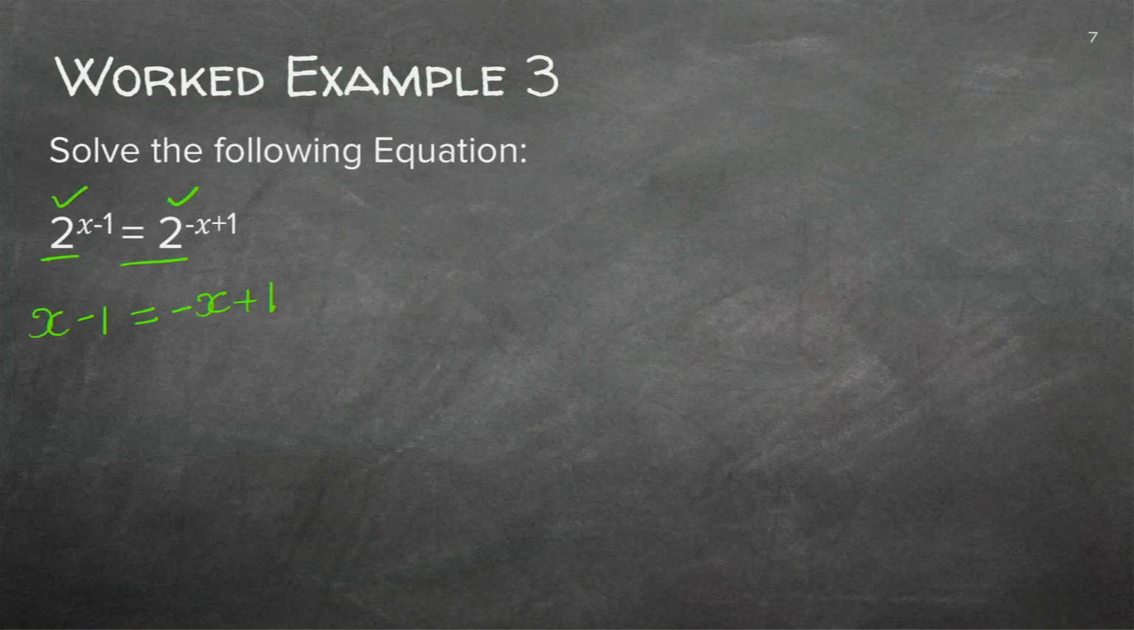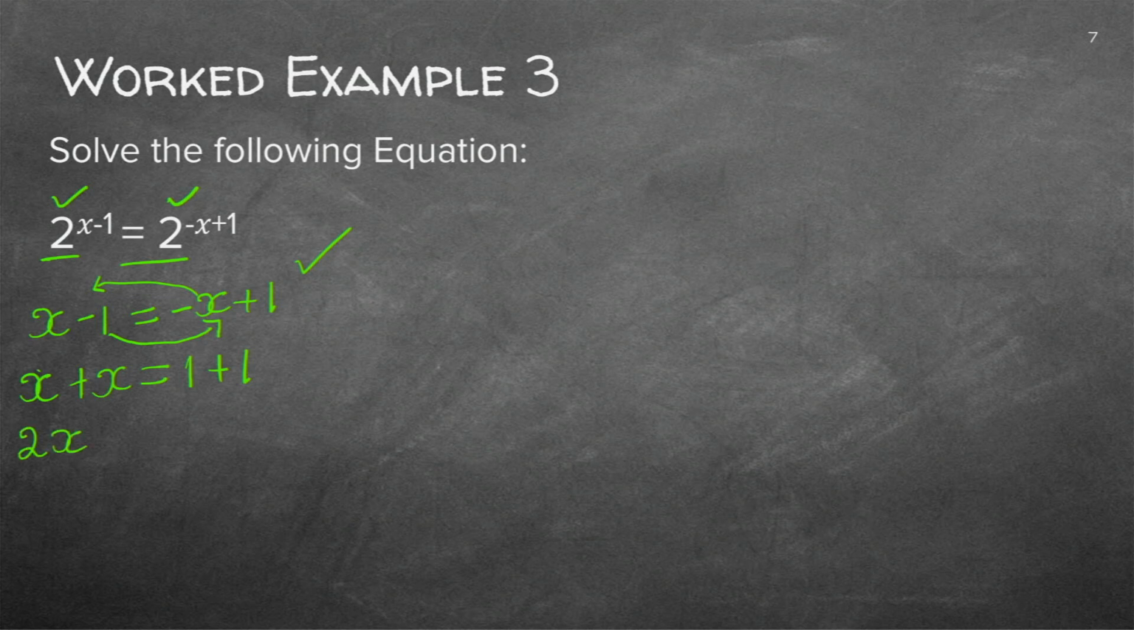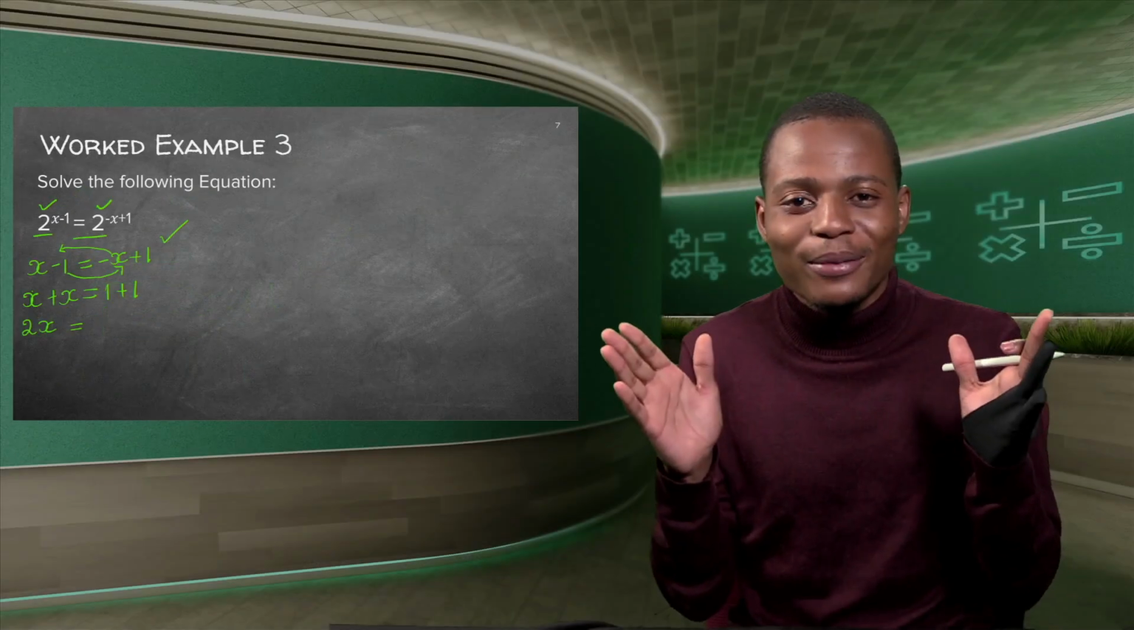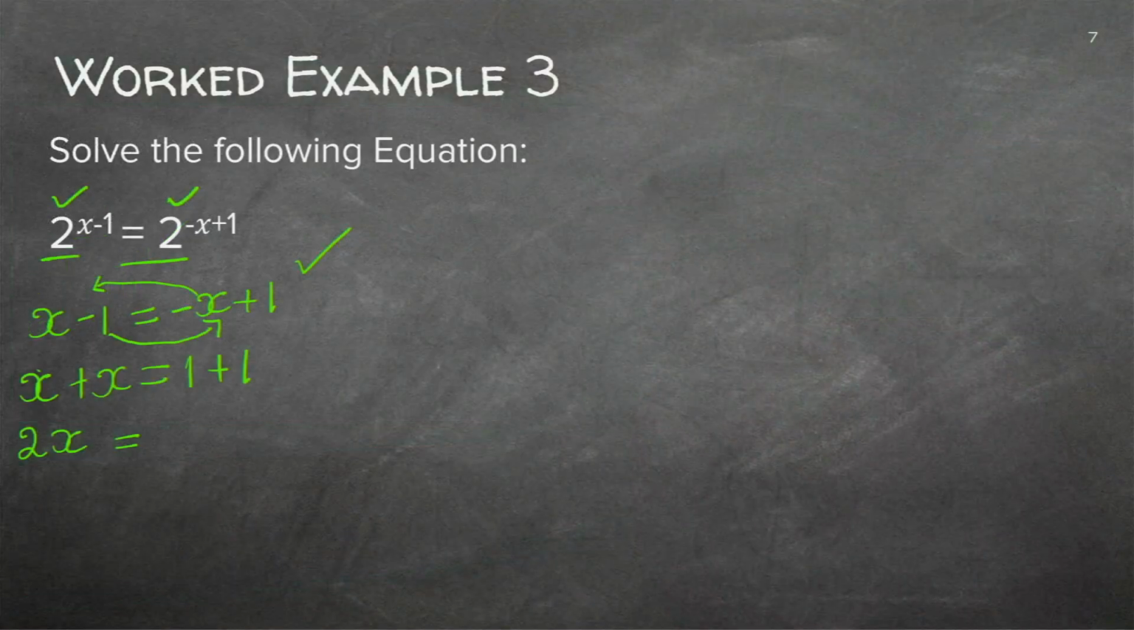So now let's try to group our like terms together and simplify. You have x, and we take negative x to the other side. It becomes positive x, and we were left with 1, and we take the negative 1 to the other side. It becomes positive 1. So it means now you have x plus x, which becomes 2x, and you have 1 plus 1. 1 plus 1, guys, come on. It's 2, right? So you simply have 2.